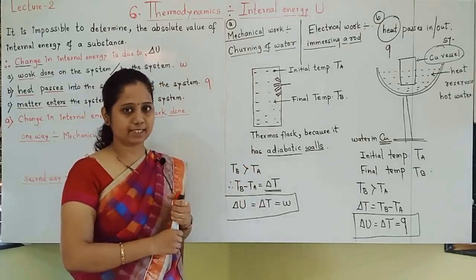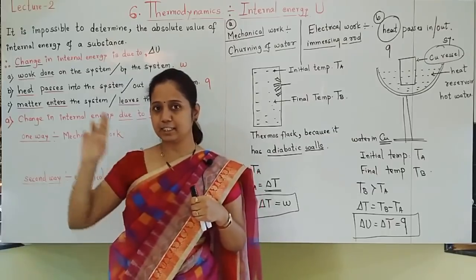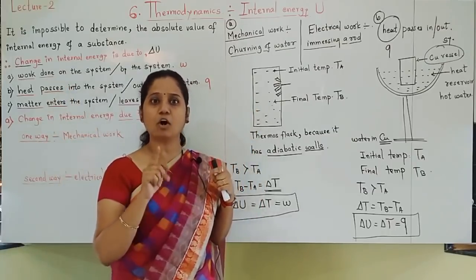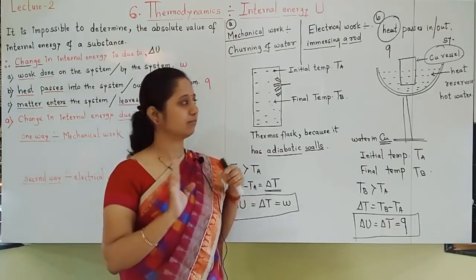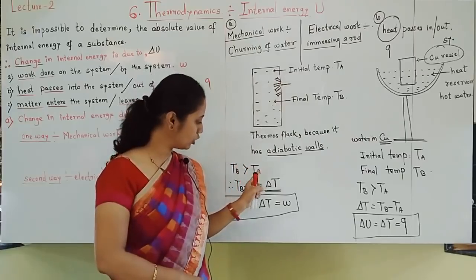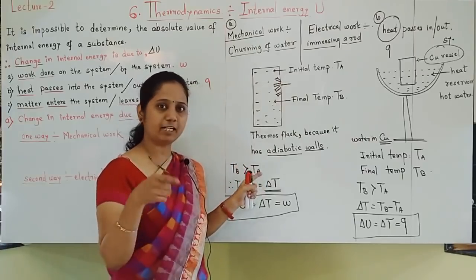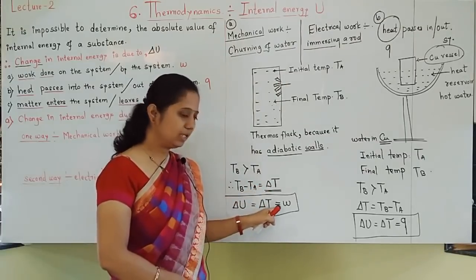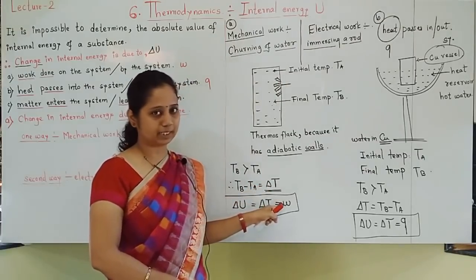Once again I will revise. Internal energy changes due to these three things. Out of that, work can be mechanical work or electrical work. Whatever type of work is done, the final temperature will be higher, and that's why there will be a change in temperature.